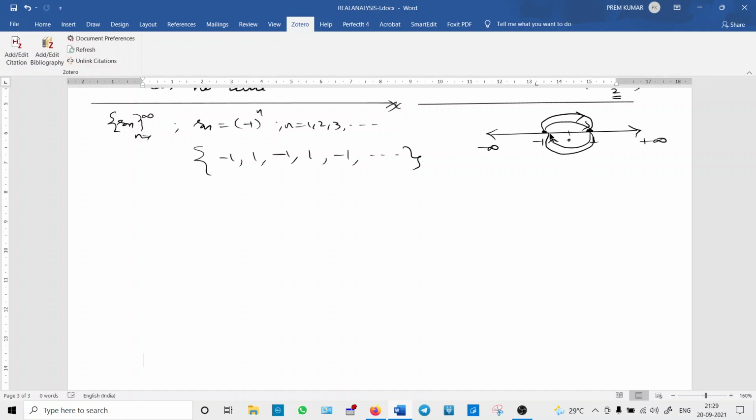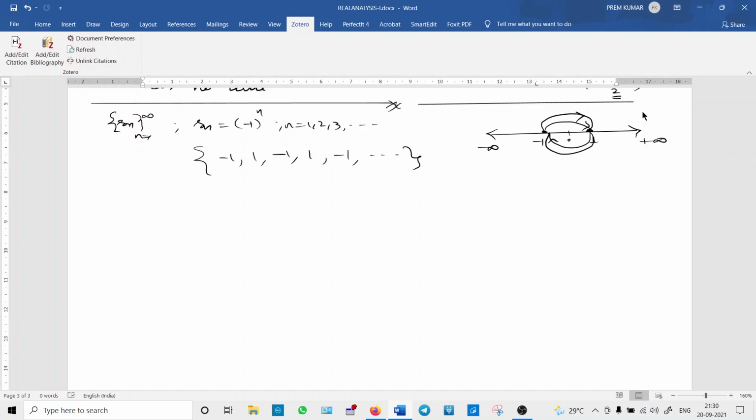It keeps on oscillating, but the terms are not getting bigger and bigger as n is increasing. But clearly you can see the sequence elements, as n is increasing, are not coming to a particular real number. Always it is oscillating here and there. It's not coming close to a particular real number. We can easily guess it.